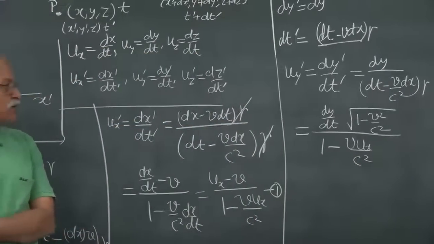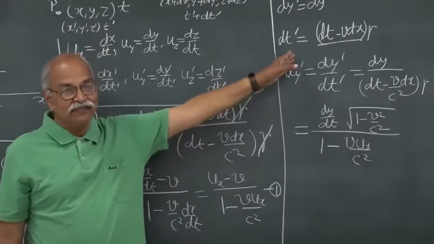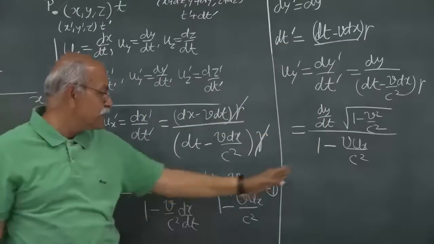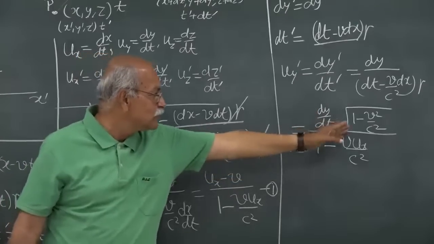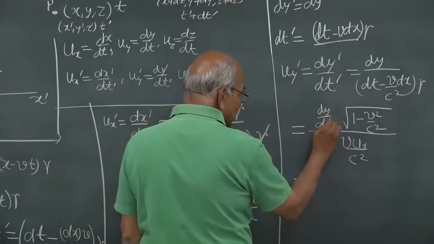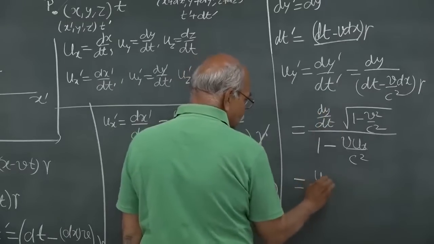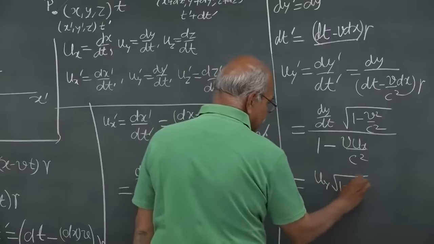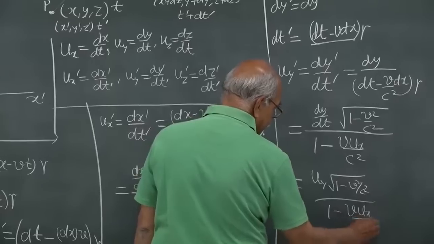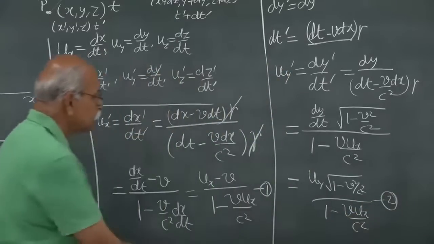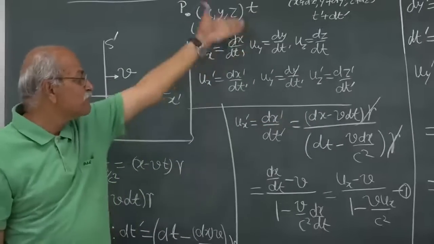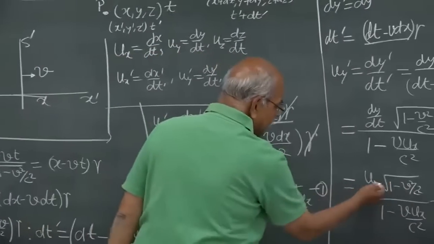So the expression for the y component of velocity in S prime looks more complicated than the x component. The denominator is the same, but here it is dy by dt into square root of 1 minus v square by c square. So you have uy prime is equal to uy, since dy by dt is uy, into square root of 1 minus v square by c square, divided by 1 minus v ux by c square. And of course, I do not have to do anything for uz prime, you know what it will be. uz prime will be a similar expression.